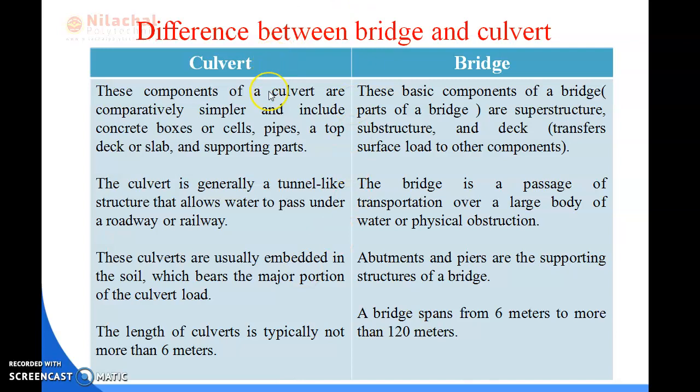The components of a culvert are comparatively simpler and include a concrete box or cell, pipe, a top deck or slab and supporting part. In case of a bridge, the basic parts are superstructure, substructure and decks which transfer surface load to other components.